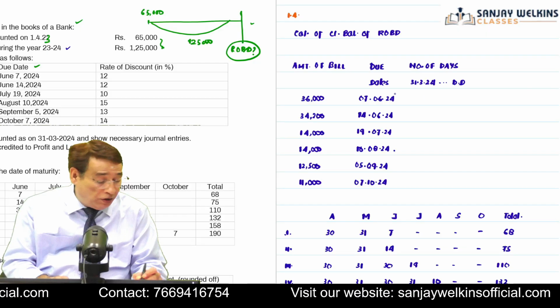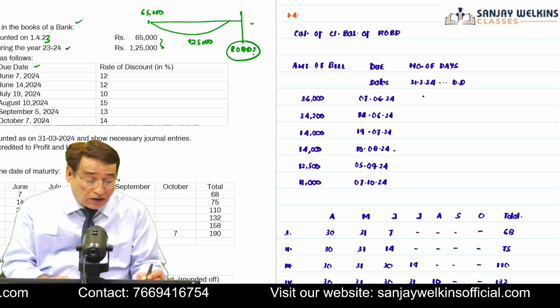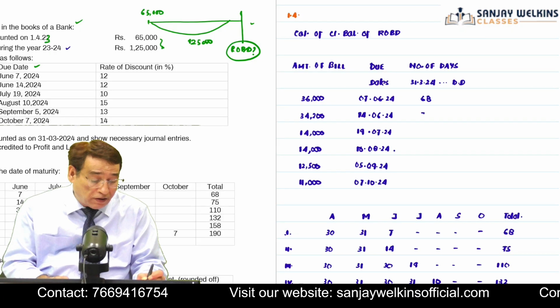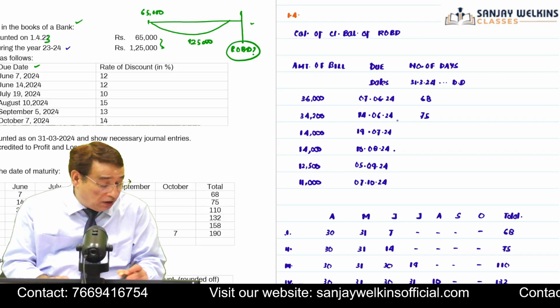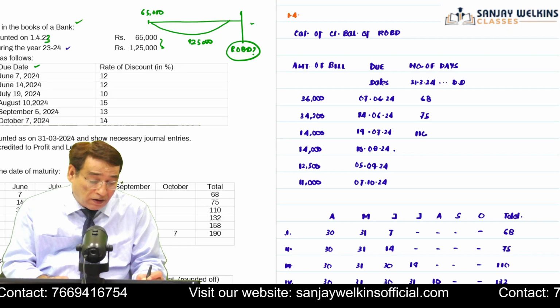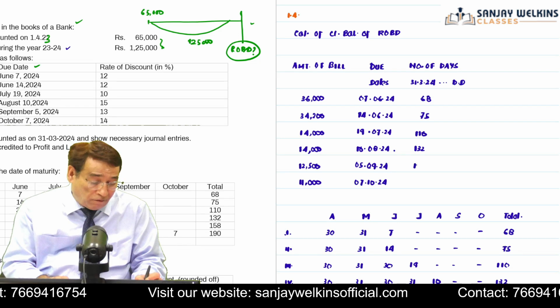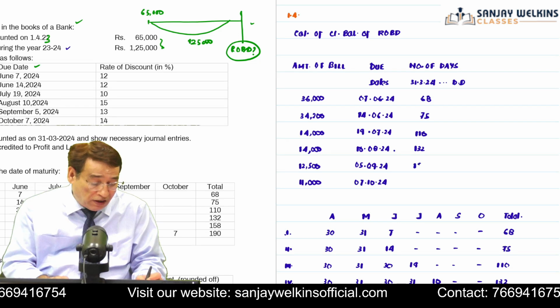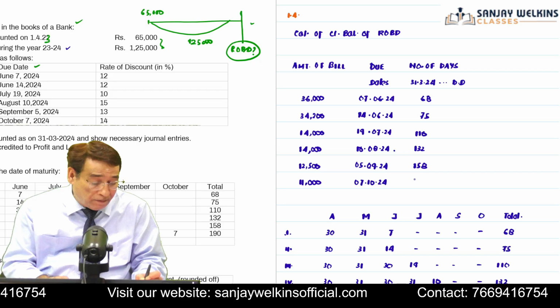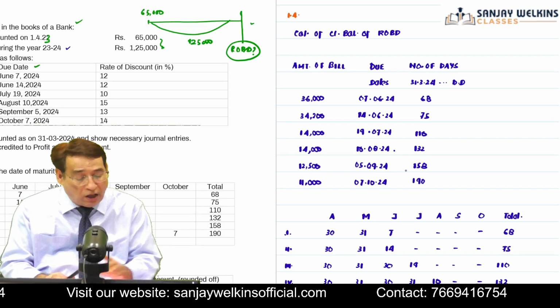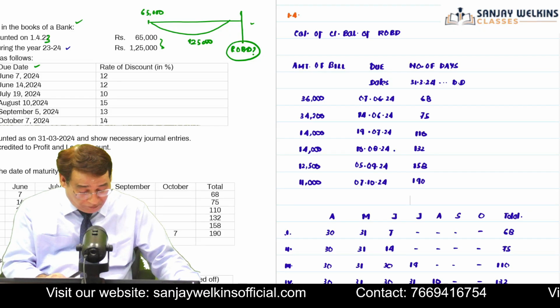So here you are going to write number of days, that is equal to 68 days. Then you are going to write here 75 days. Then you are going to write here 110 days. Then 132 days. Then 158 days. And finally 190 days. So the most important point is how deft you have become in computing the number of days.